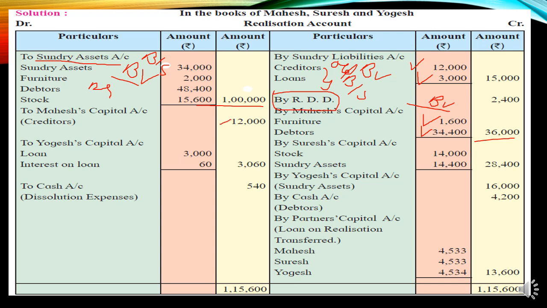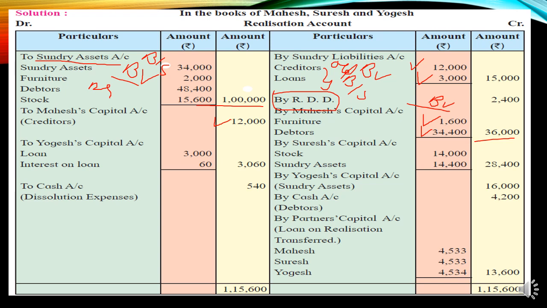So for the asset, the entry will be Mahesh account debit to realization account. For the liability, realization account debit to Mahesh capital, and that's why the cross entry is there. Simply, an asset is on the debit side; when it is taken over, it will be shown on the credit side of the realization. A liability is on the credit side; when it is taken over, it will be recorded on the debit side of the realization. Then only it will settle and tally, student.